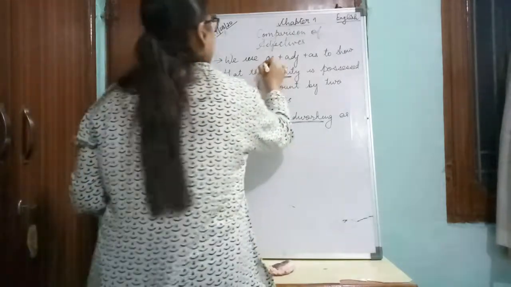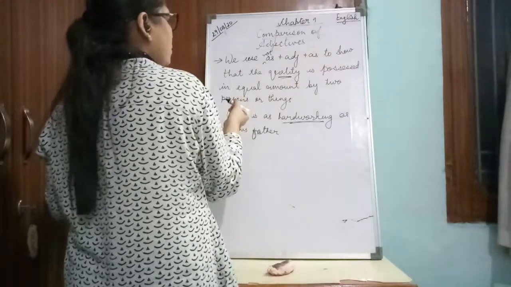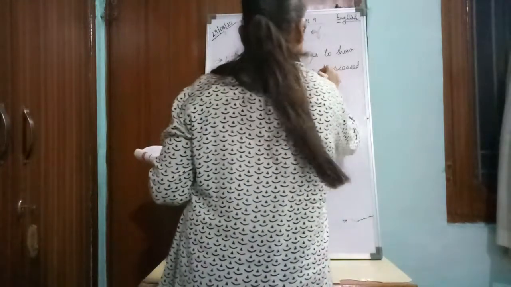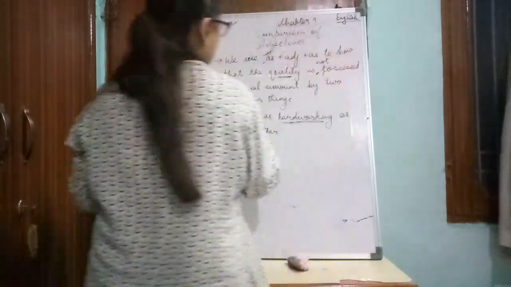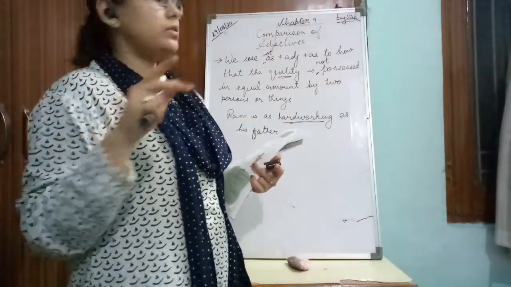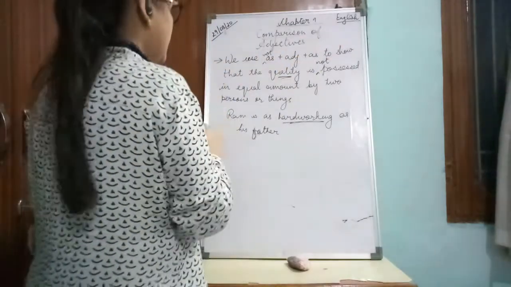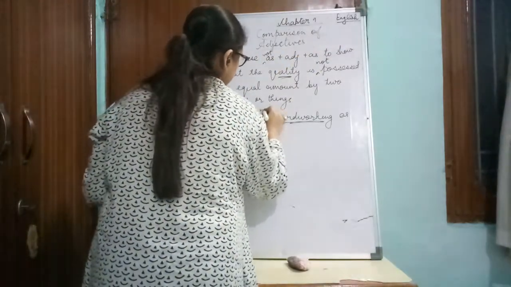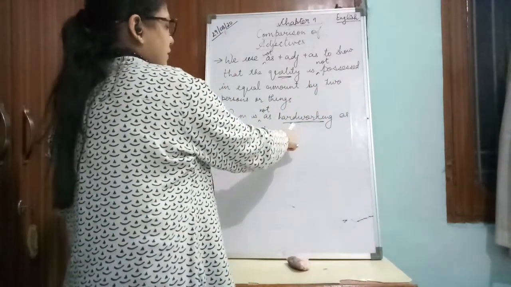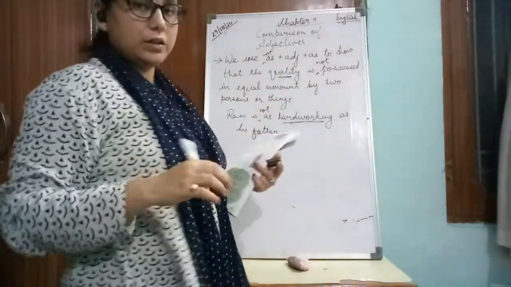But we use not as plus adjective plus as to show that the quality is not possessed in equal amounts by two persons or things. When the equal amount is not possessed by two persons or things, at that time we use not as plus adjective plus as. So we can write Ram is not as hardworking as his father. This means that the quality of hardworking is not in equal amount in Ram and his father.